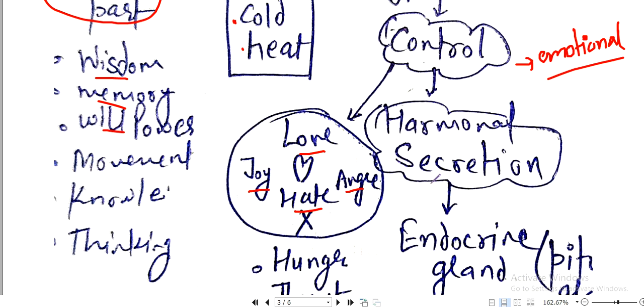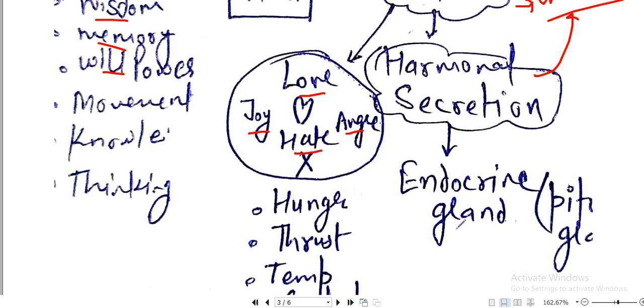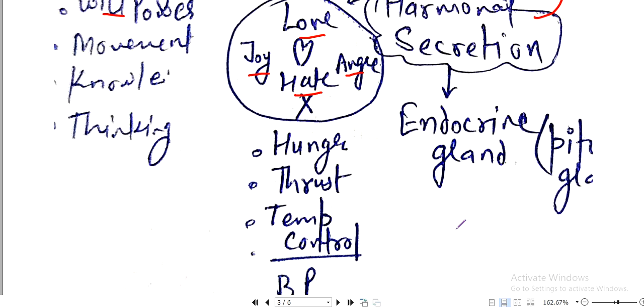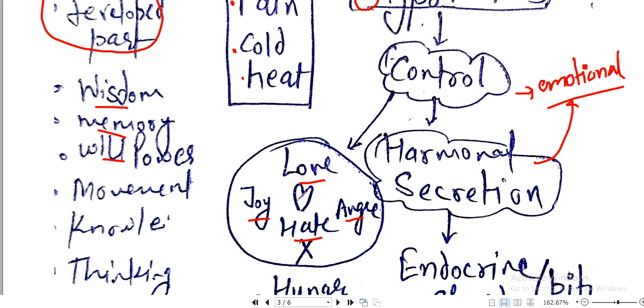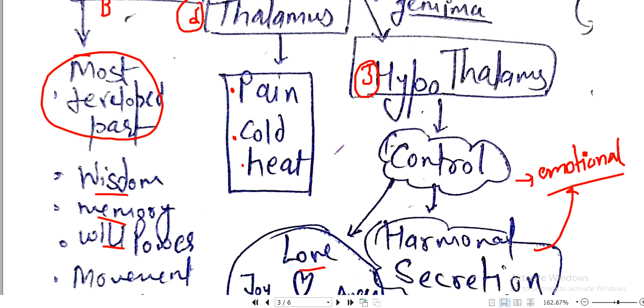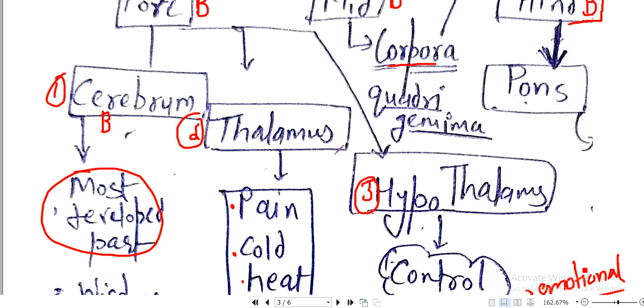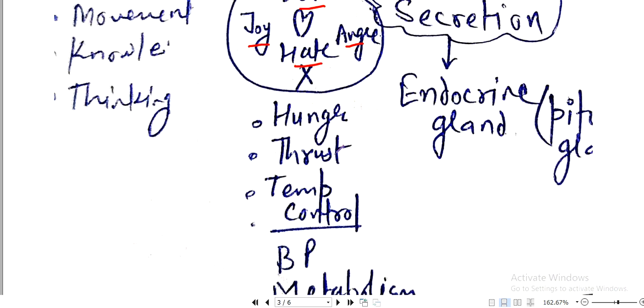Now it controls hormonal secretion. Hormonal secretion is also created here, because of which our emotions are generated. Emotions are nothing but the hormonal secretions which are secreted by the endocrine gland. Which endocrine gland is it here? The pituitary gland. Other things like hunger, thirst, temperature control, BP, metabolism, everything is controlled with the help of the hypothalamus. So this is the main function of the forebrain. Now we are going to the next.